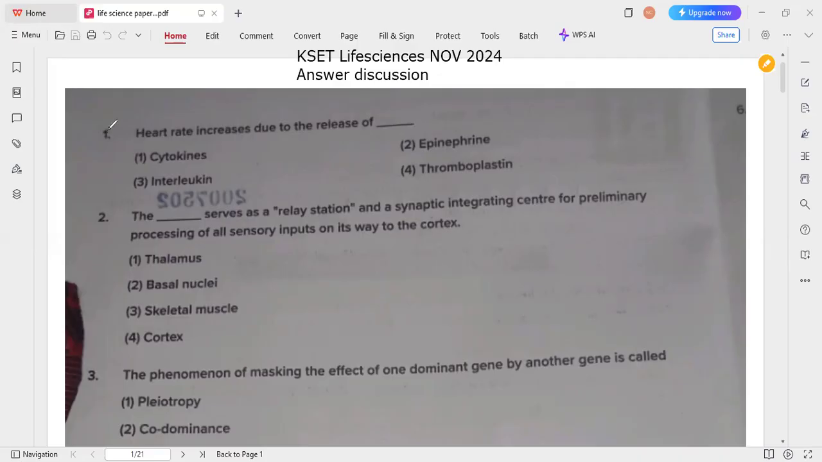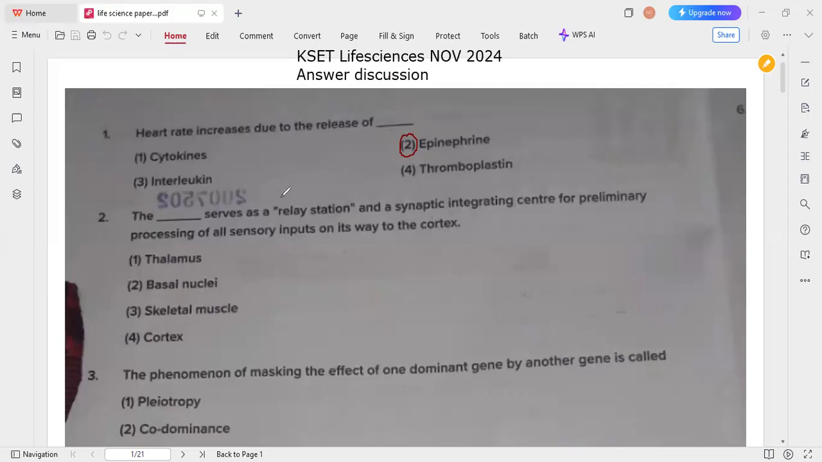So the first question here is, heart rate increases due to the release of. The answer for the first question is option 2, epinephrine. This epinephrine is also known as adrenaline, and this hormone is released by adrenal glands, which is also called the fight or flight response hormone. The answer is option 2.